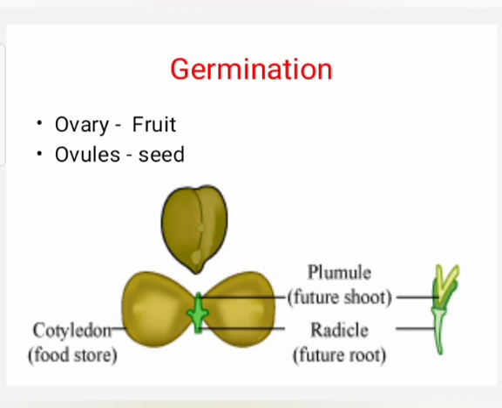So, ovary forms the fruit. Ovules form the seed. The seed contains the future plant or embryo which develops into a seedling under appropriate conditions. This process is known as germination. What is the function of cotyledons? Cotyledons store food. They provide nutrients for the growing embryo.